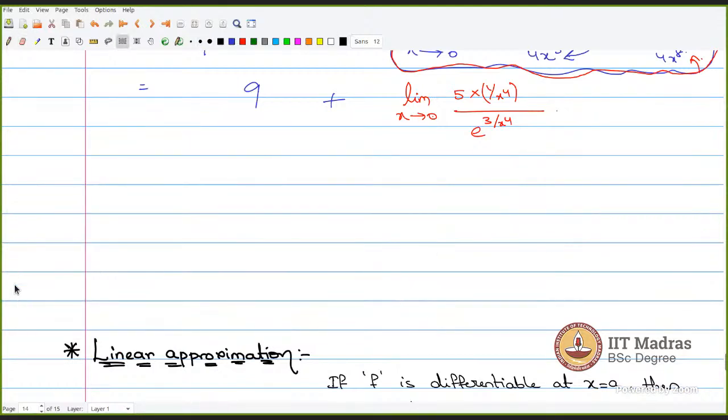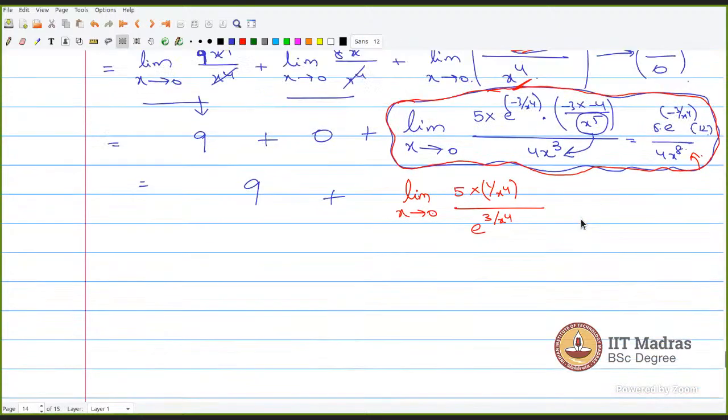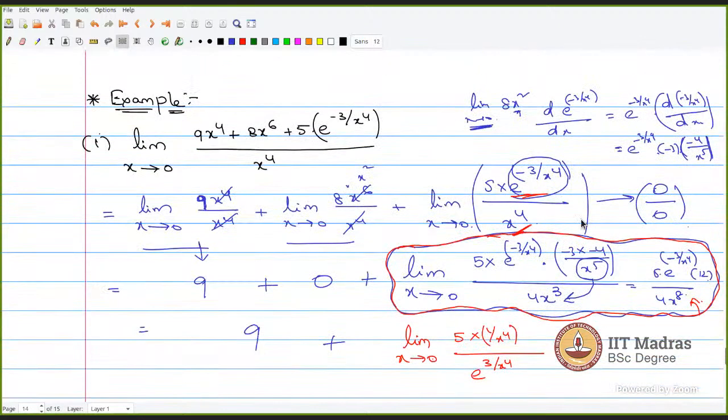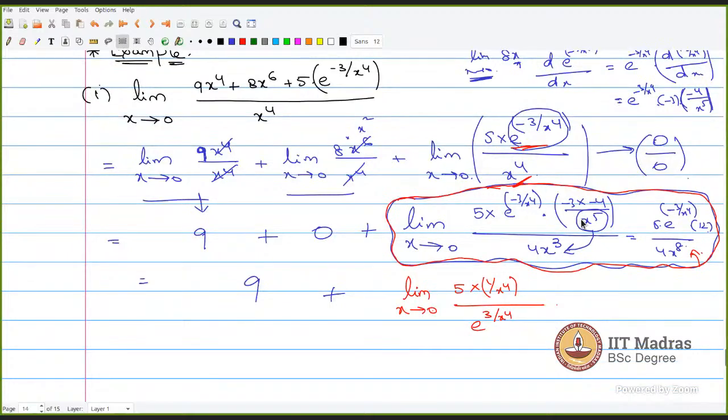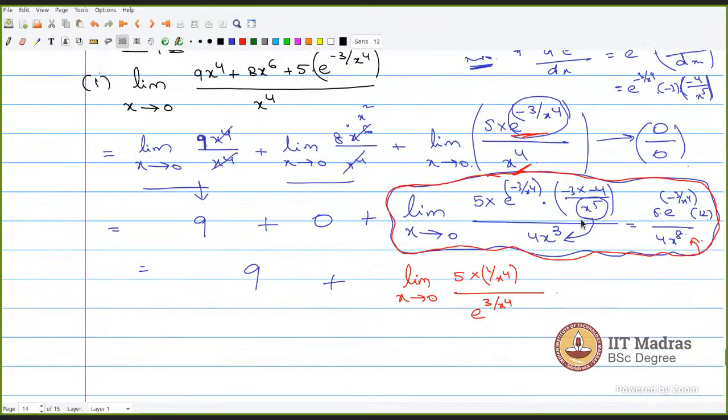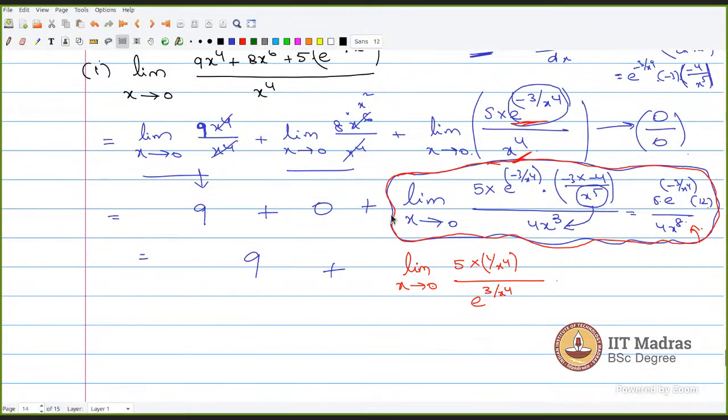Sir, do we have to go by the first principle here? No, not necessary. I'm just arranging the terms which I have. You bring the denominator to the numerator and numerator to the denominator. Now use L'Hopital rule. So now if I use L'Hopital rule, what will I get?